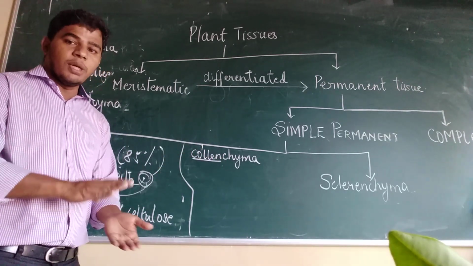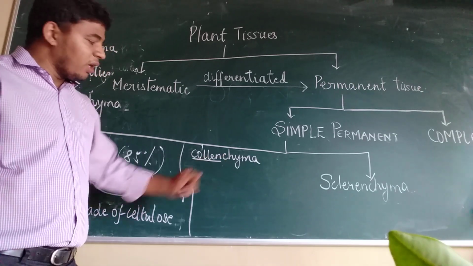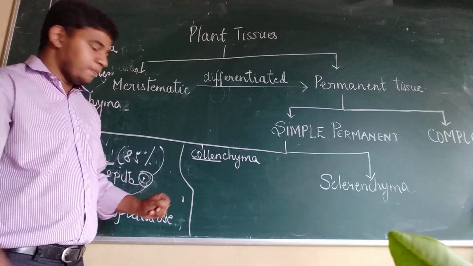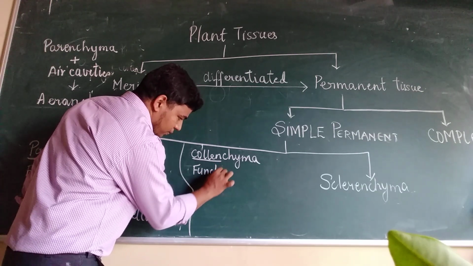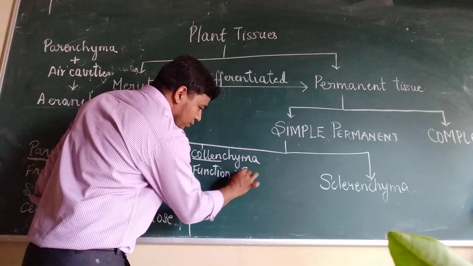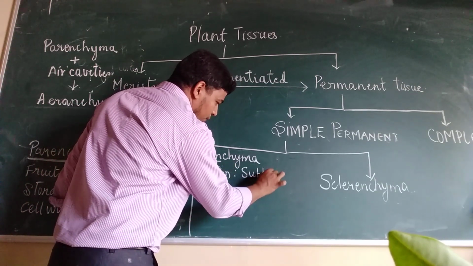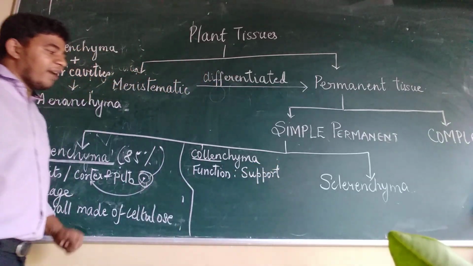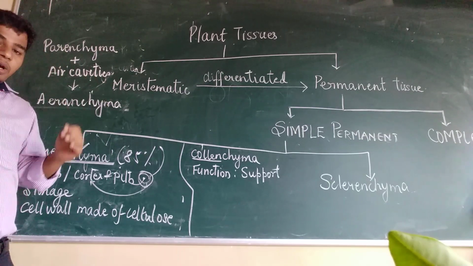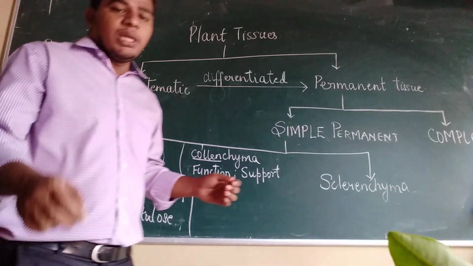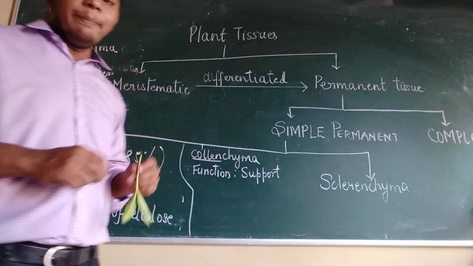We use glue to support anything. So the function of collenchyma is support. Now where is it found? Collenchyma is mostly present below the epidermis.